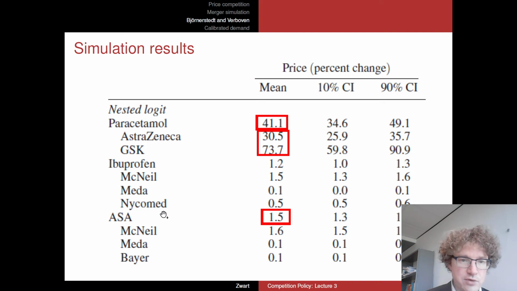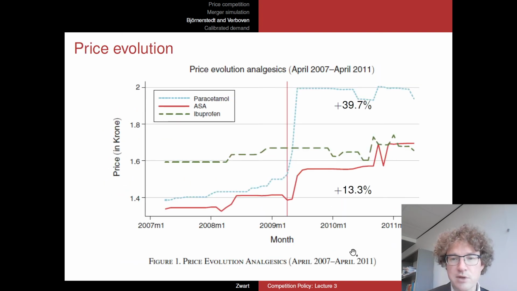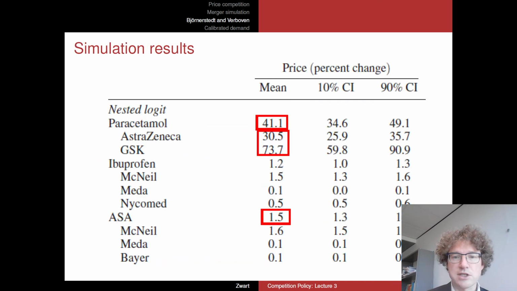What's slightly different from what was predicted is that the aspirin market, based on the merger simulation, was anticipated to increase in prices, but not by that much, only by 1.5%. Well, that's a lot different from what we saw in practice. In practice, the aspirin market also rose in prices by 13%, and that's not consistent with the findings from the merger simulation. What's also not completely anticipated from the merger simulation was this bit.